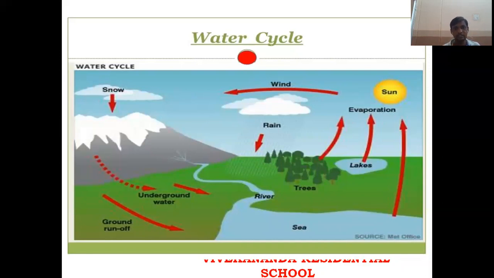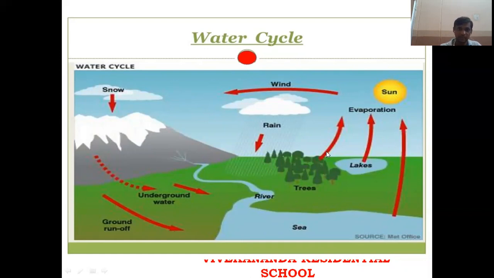Then when the temperature becomes low, this water falls as rain. The water seeps into the ground. The water present underground is called underground water, and the water on the surface of the earth, such as rivers, seas, and lakes, is surface water. This is the water cycle.